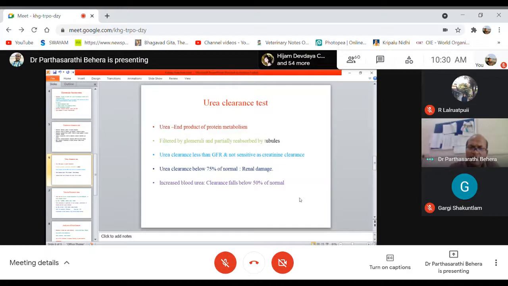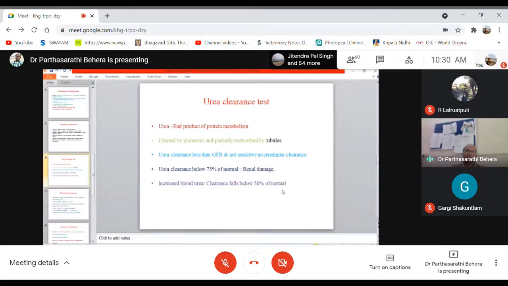Generally, if the urea clearance is below 75% of the normal value, then you can say that renal damage or kidney damage is indicated.